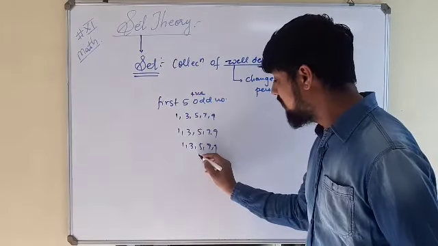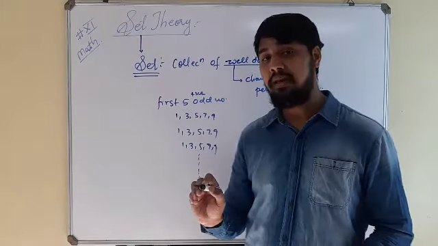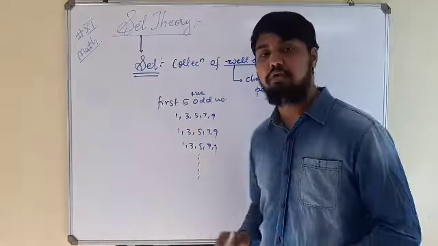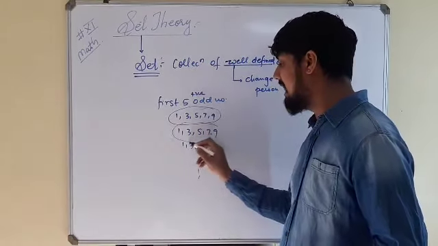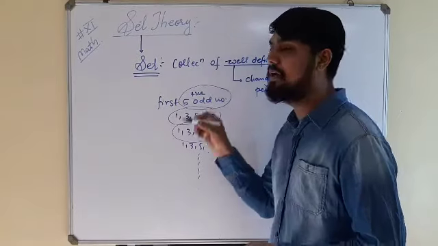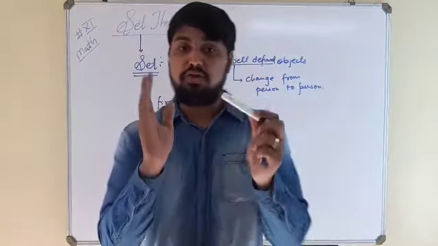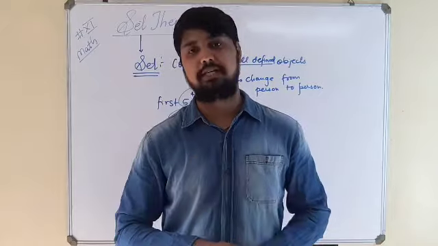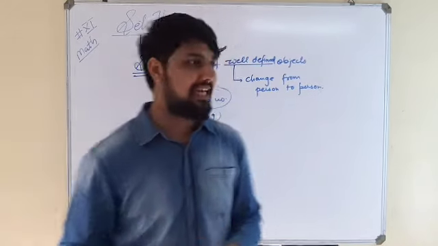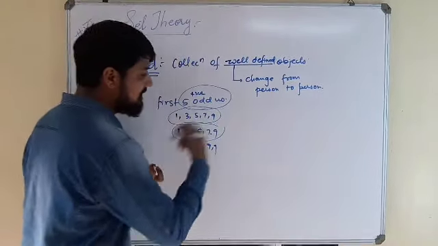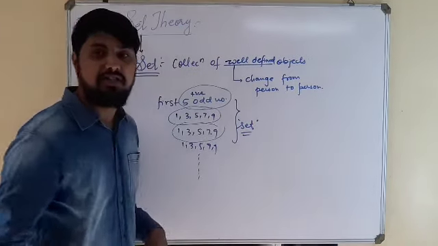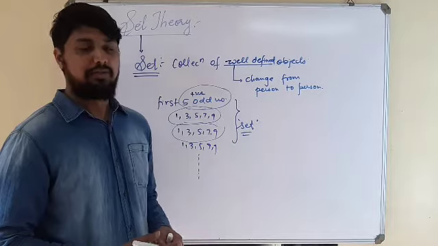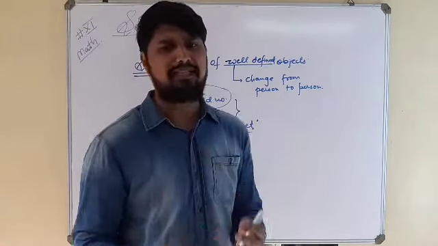So if you ask the same question to n number of people, the answer would be the same. That means this collection of objects, the collection of the first 5 odd numbers, does not vary from person to person. So this collection we will call a set. This collection is a set of the first 5 odd numbers. We will see many more examples of this.